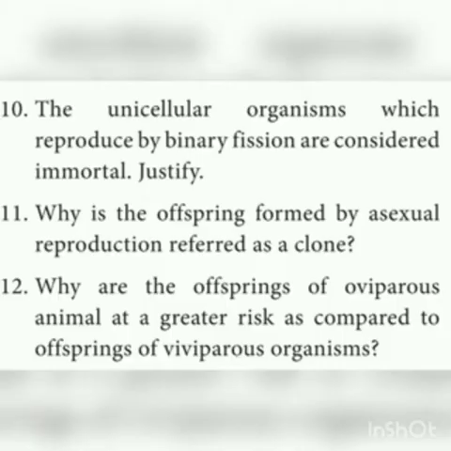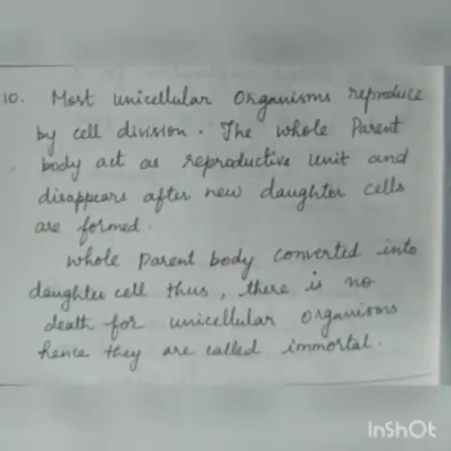And 10th one, the unicellular organisms which reproduce by binary fission are considered immortal. Justify. Immortal means they won't die. Most unicellular organisms reproduce by cell division. The whole parent body acts as a reproductive unit and disappears after new daughter cells are formed. A single-celled organism divides into 2. The whole parent is converted into the daughter cells. Thus, there is no death of the unicellular organisms. Hence, they are considered immortal.